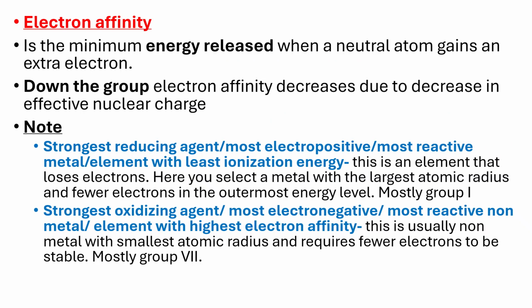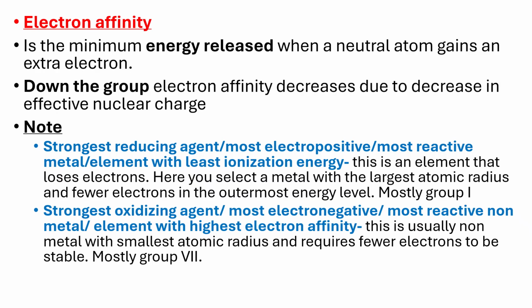Then next we have electron affinity, which is almost the opposite of ionization energy. It is the energy released when a neutral atom gains an electron. So when an atom gains electrons, the energy is released, and that energy is referred to as electron affinity. These tend to reduce down the group.